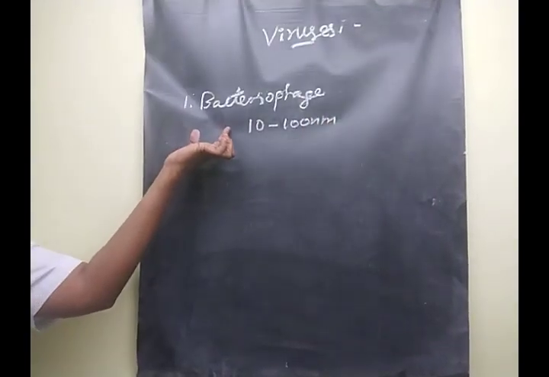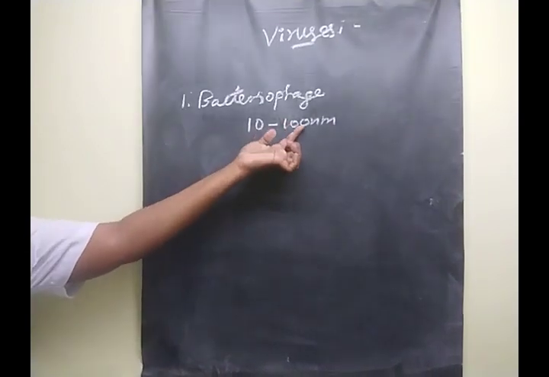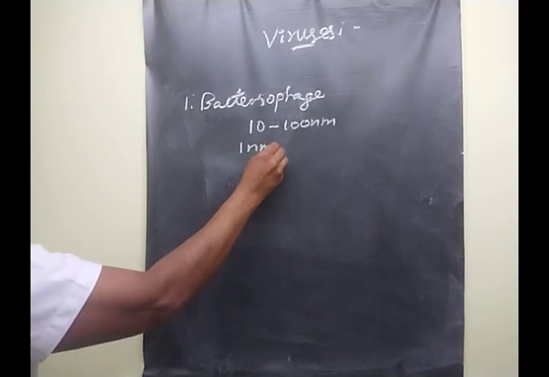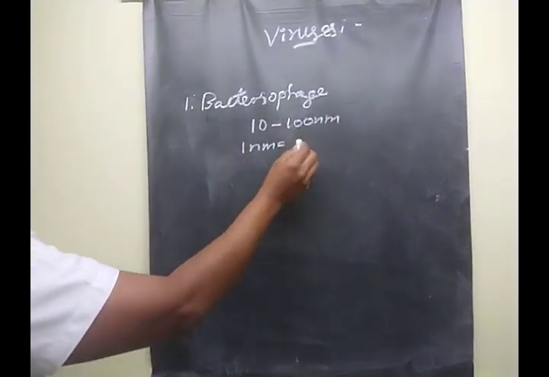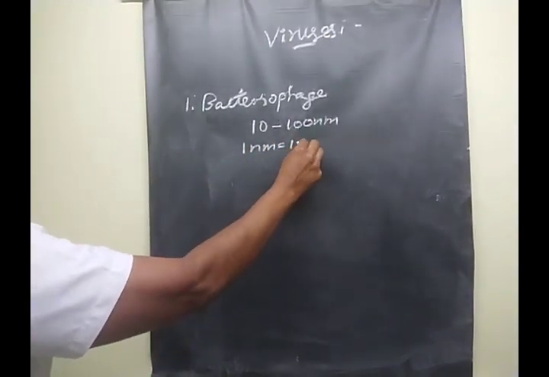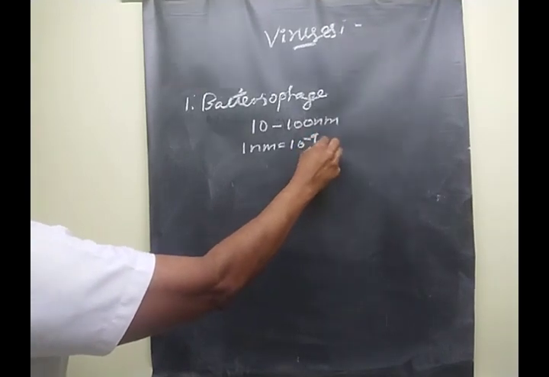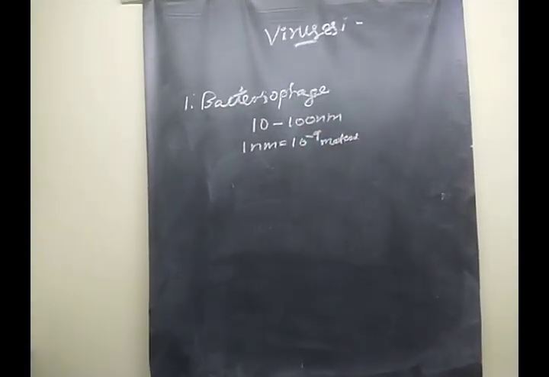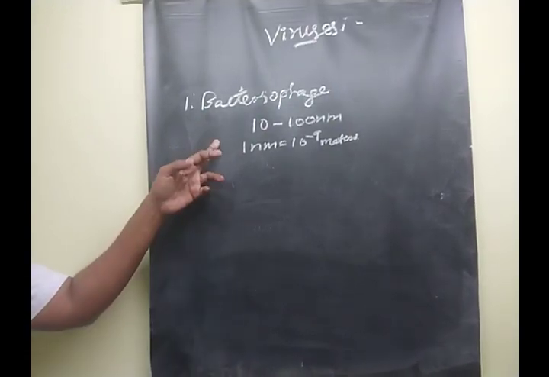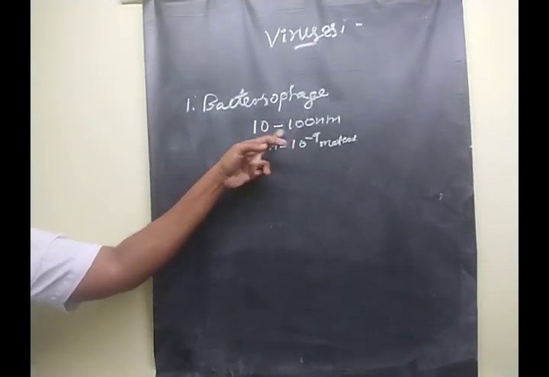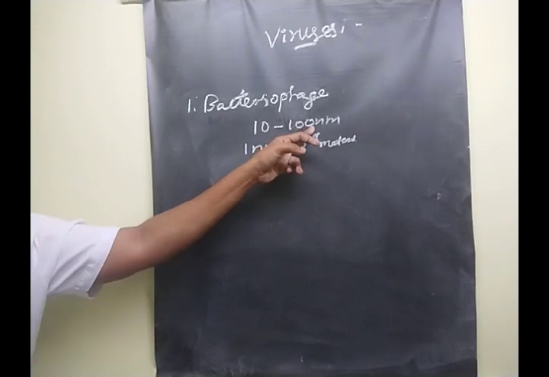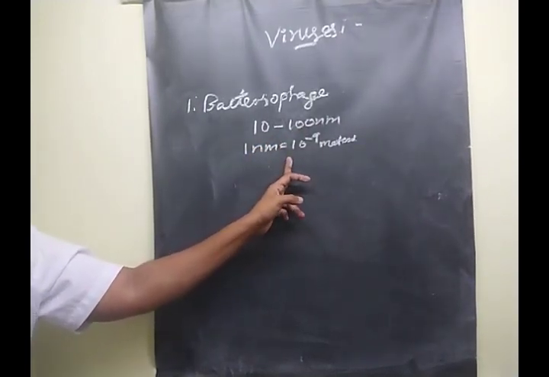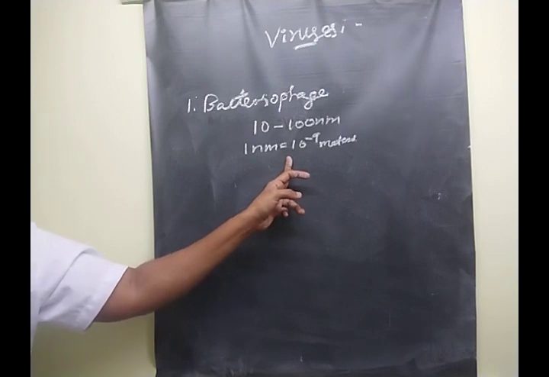Here 1 nm is equal to 10 power minus 9 meters. The bacteriophage virus size is 10 to 100 nm, and 1 nm is equal to 10 power minus 9 meters. Clear, children?